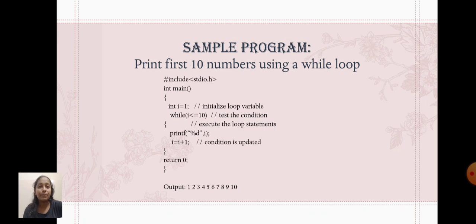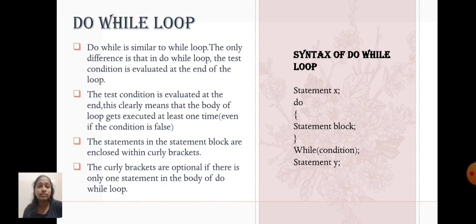Sample program. Print the first 10 numbers using a while loop. Header file, int main, initialize the loop variable, then test the condition while i is less than or equal to 10. Execute the loop statement, then the condition is updated, return 0, then the output will be numbers from 1 to 10.